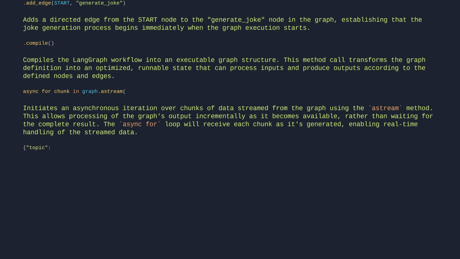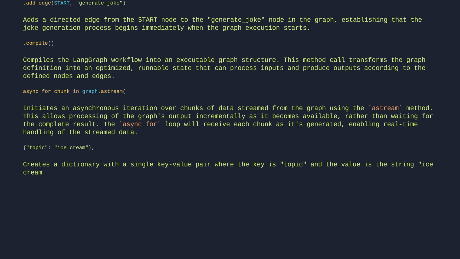Topic, ice cream. Creates a dictionary with a single key value pair where the key is topic, and the value is the string ice cream. This represents a simple data structure that associates the topic identifier with its corresponding value.